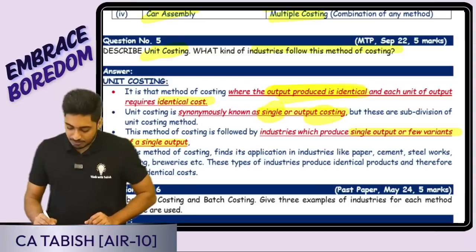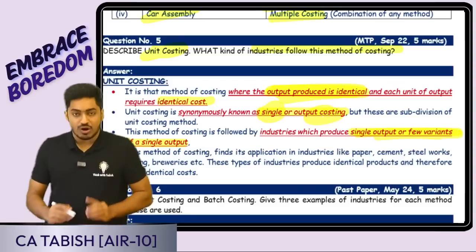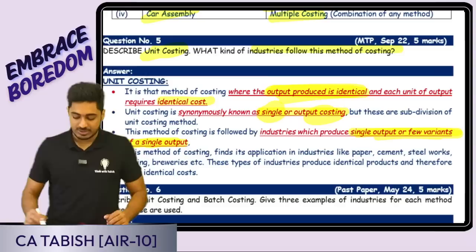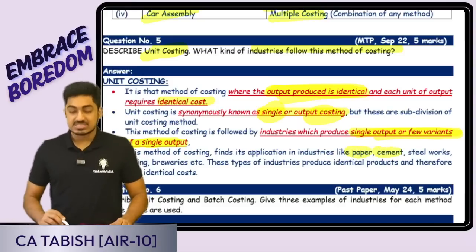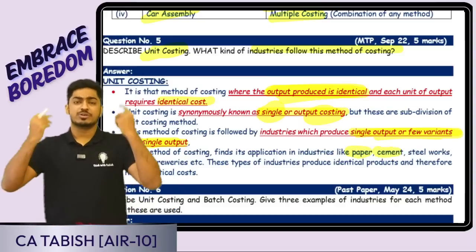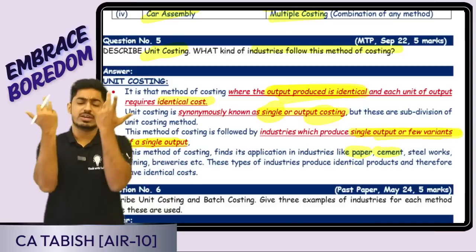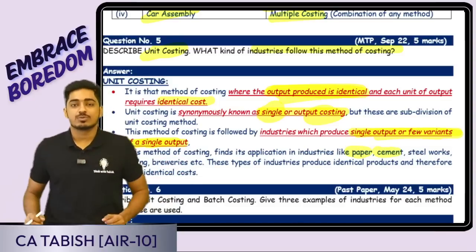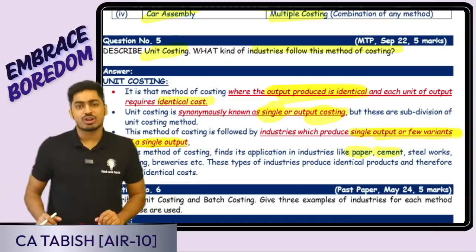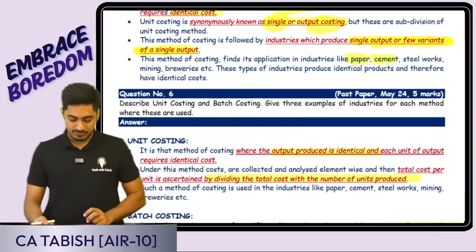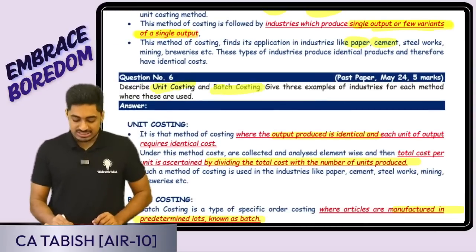It is followed where only a single output or few variants of the same output we are producing. For example, paper, cement, etc. Imagine we are a paper producing company. So what are we producing? Paper only. So ultimately the cost I want is for paper only. So that is going to be single or output costing. Is this clear, everyone? Okay, fine. Next is describe unit costing and batch costing.